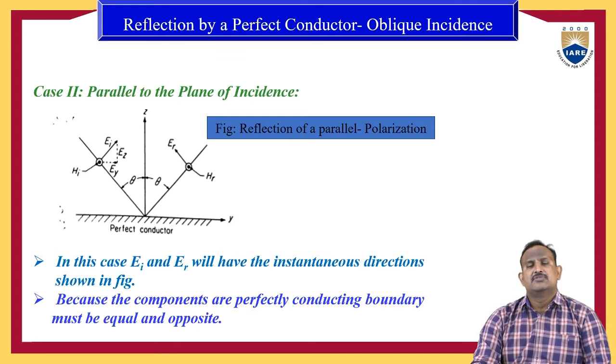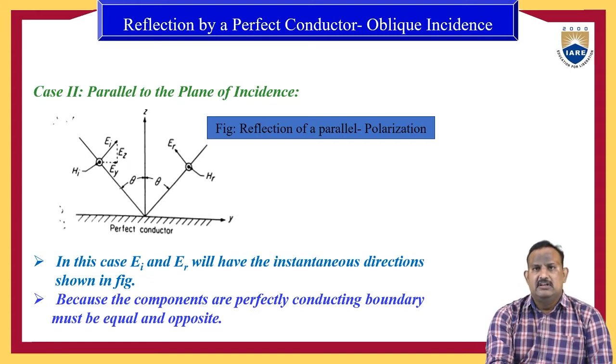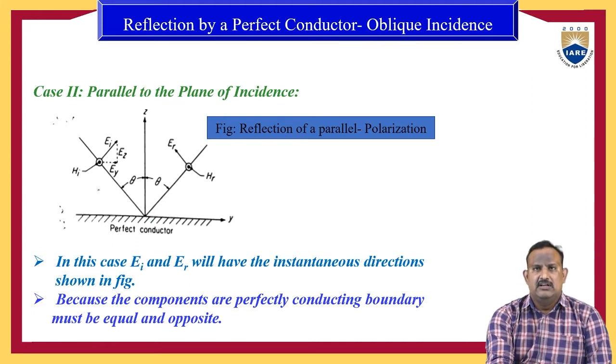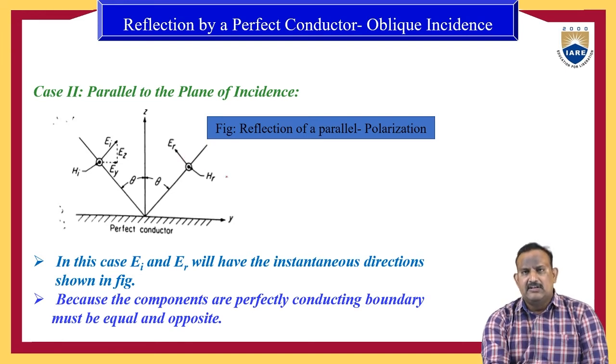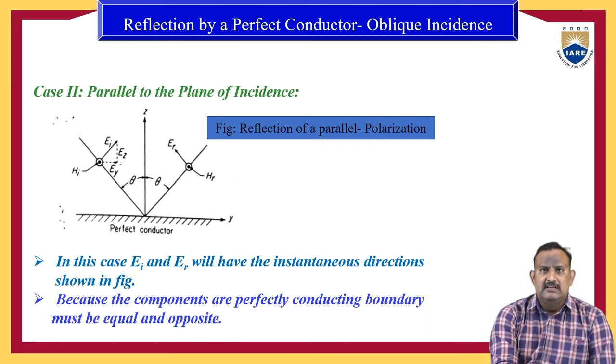Next is case 2, where the incident wave is parallel to the plane of incidence. Here you can observe a different diagram. A perfect conductor is there. When a plane wave is incident on the perfect conductor, the wave will be reflected like this. So here we have the incident wave and the reflected wave, with the electric field and magnetic field of each. Here it is along the y direction, and this is along the z direction.